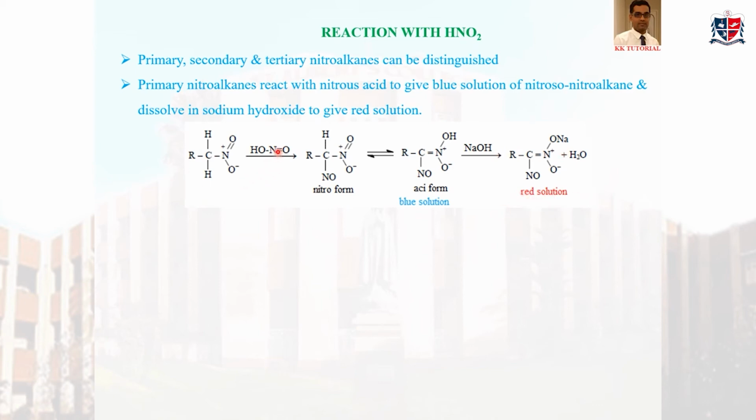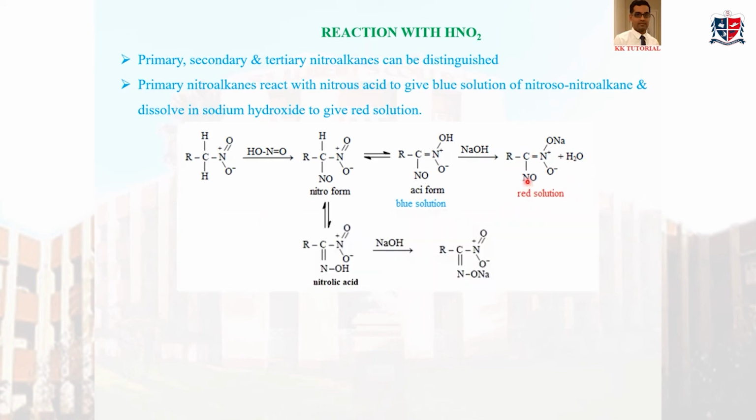Again, NO replaces H to form this nitroso compound. This nitroso compound will be converted to its aciform, that is, this H bond comes here, the double bond becomes here, so the double bond is shifted to here, so O minus will take H. So this is the aciform. Aciform is acidic, so it will react with NaOH to form this red colored salt.